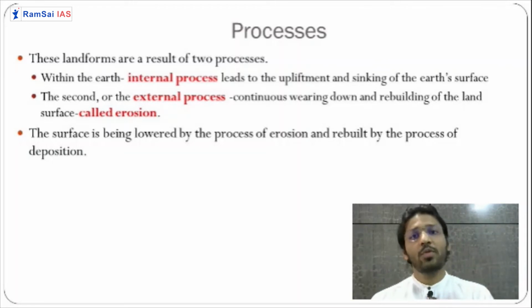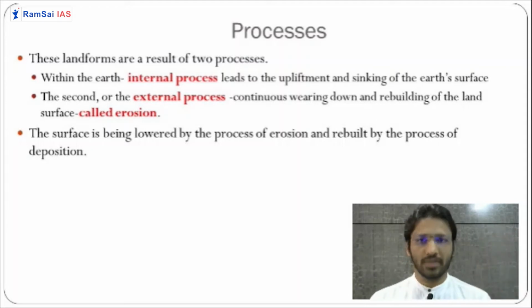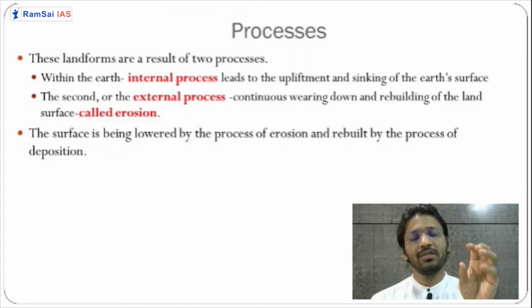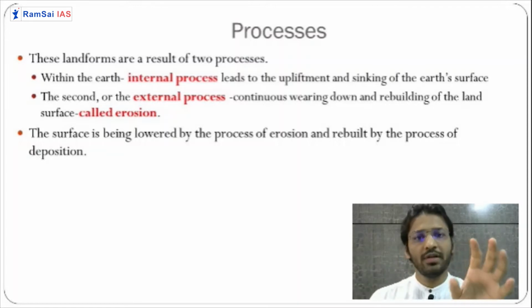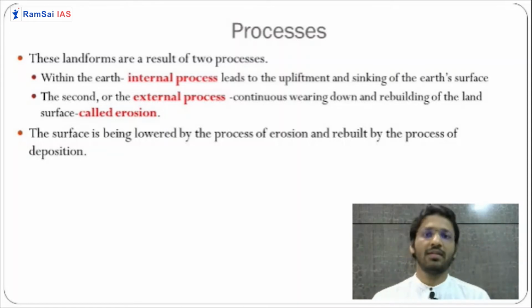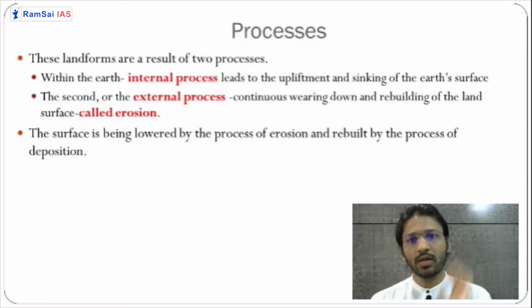The next type of process is called the external process. External processes mean the force of wind, heating because of sunlight, and flowing water.